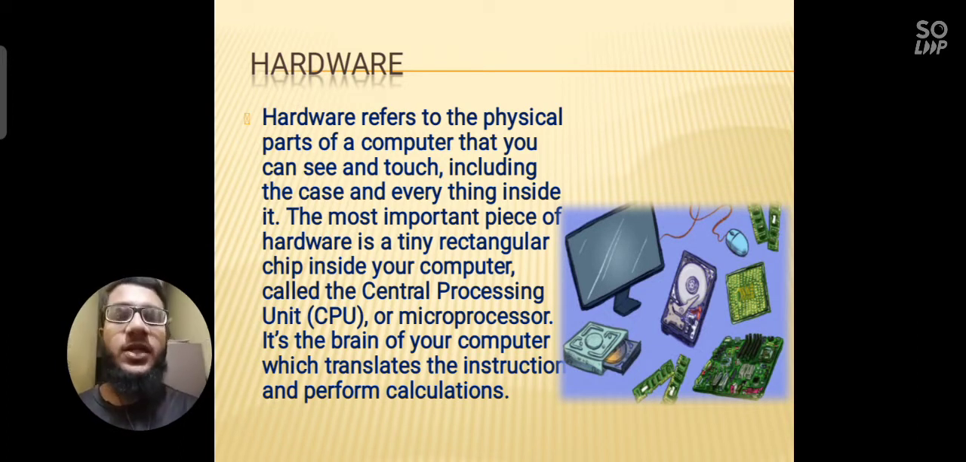It's intangible. Okay, so hardware refers to the physical part of a computer that you can see and touch, including the case and everything inside it. The most important piece of hardware is the tiny rectangular chip inside the computer. Actually, you know that a computer has a thing called the CPU. So what do you think that CPU is? That CPU is not a big box. It's the small chip inside the computer motherboard. It's kept inside the computer motherboard. For example, an Intel chip or an AMD ARM processor chip. So these are small chips or microprocessors, which are the brain of a computer.